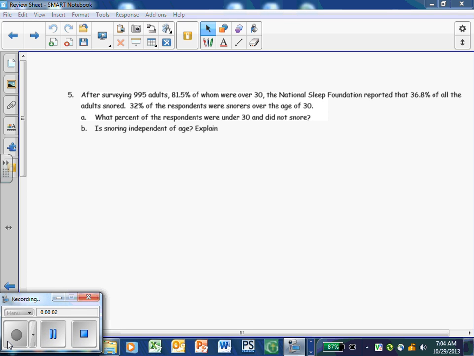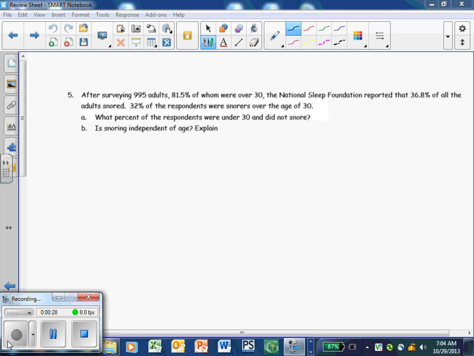Okay, so moving on to number 5. Taking a look, we've got this survey of adults. 81.5% are over 30. The National Sleep Foundation reported that 36.8% of all the adults snored, and 32% of the respondents were snorers over the age of 30. So not really sure what to do with this one right off the bat.